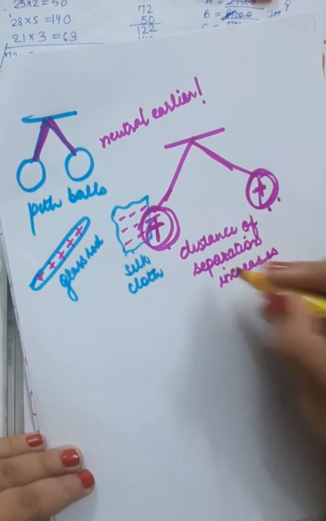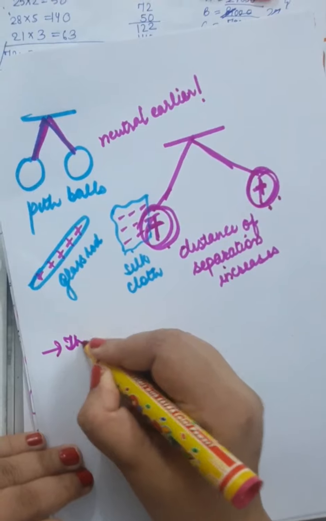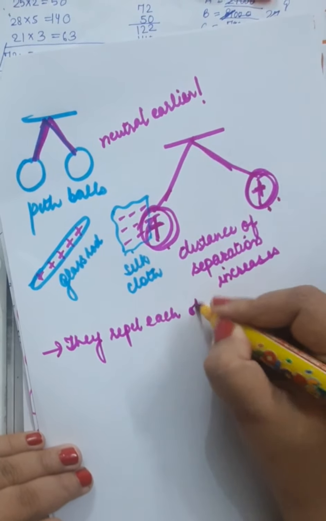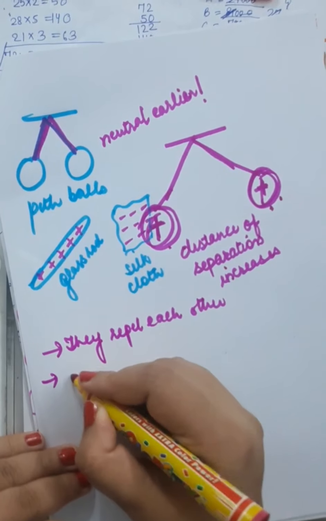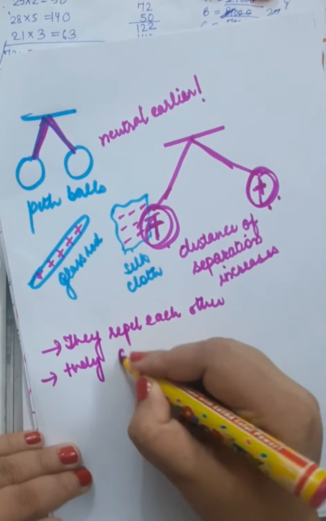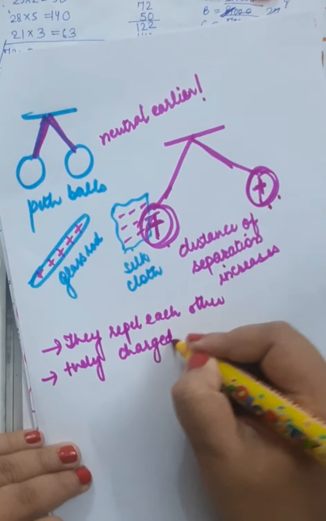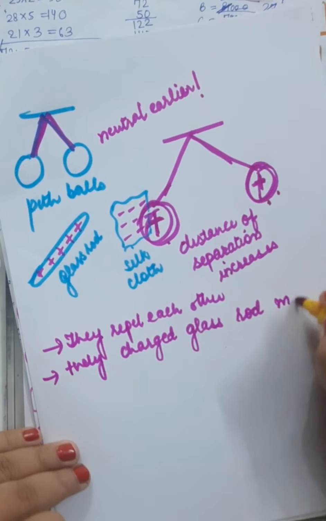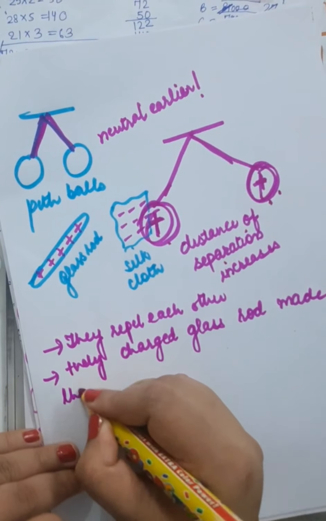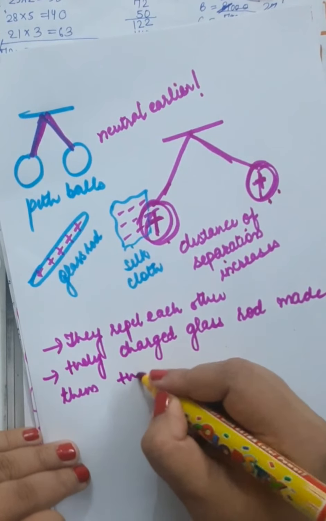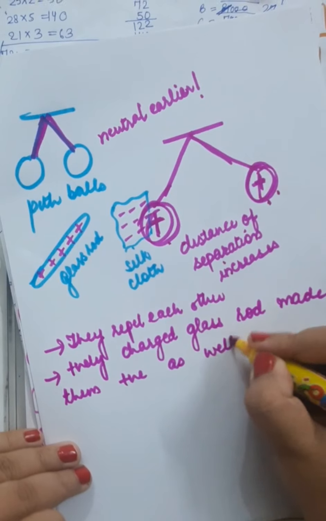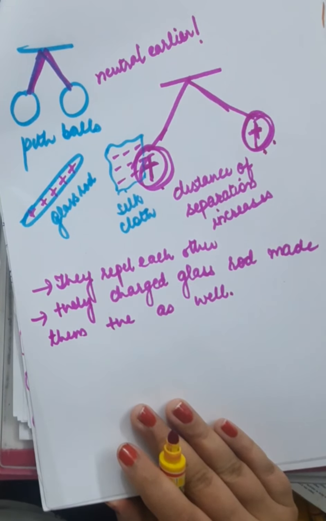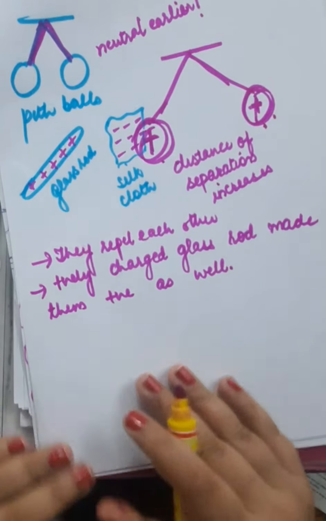Why? Because they repel each other. Why do they repel each other? Because the positively charged glass rod made them positive as well. Right? So this way you have understood that this was